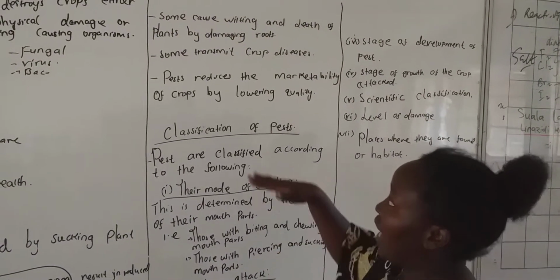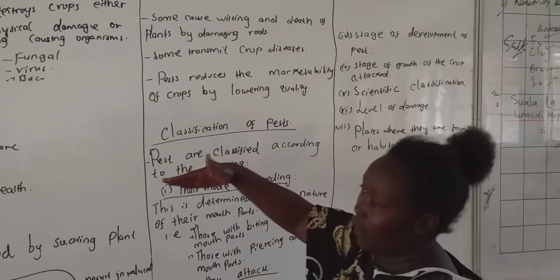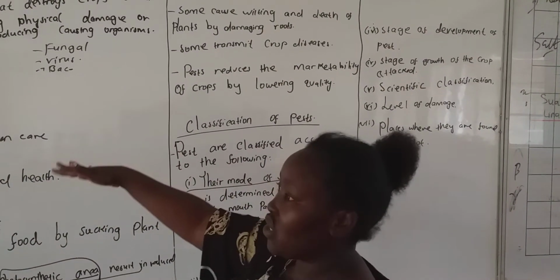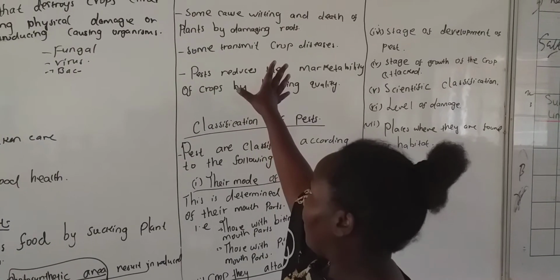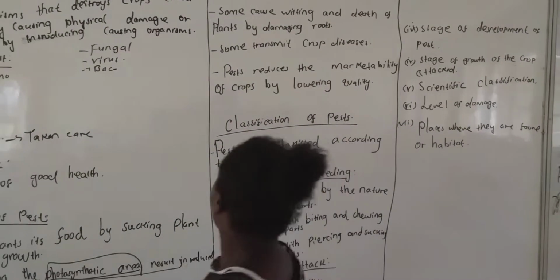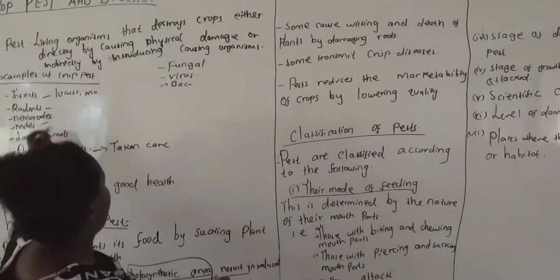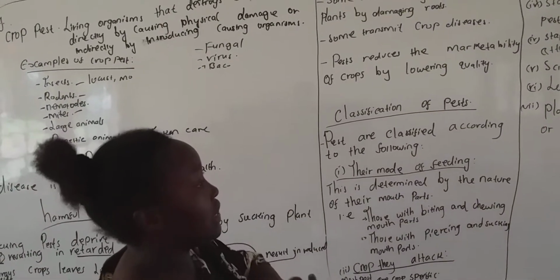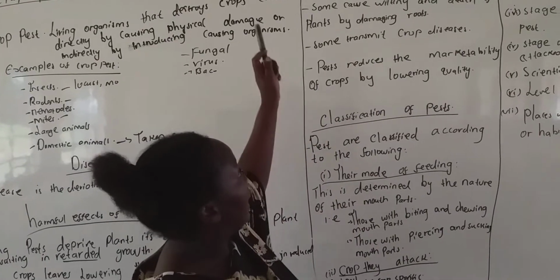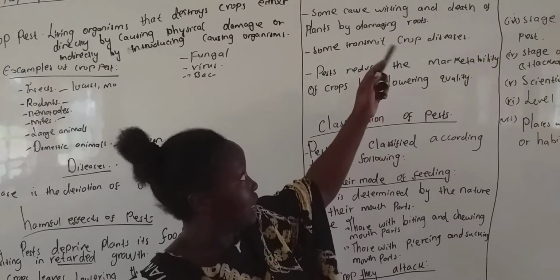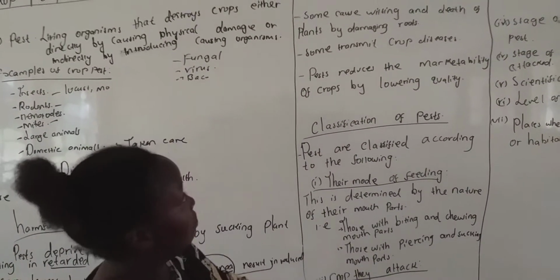And then we also have some pests like the cutworms. They destroy the stem. And nematodes, if they destroy the roots, it will cause what we call wilting, that is drying and death in plants.